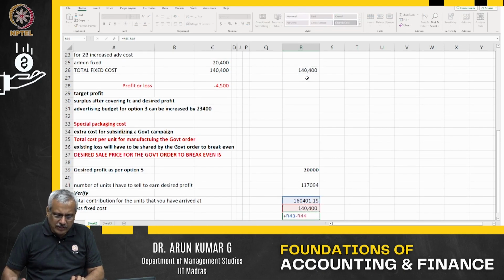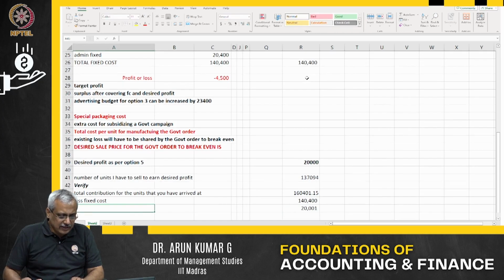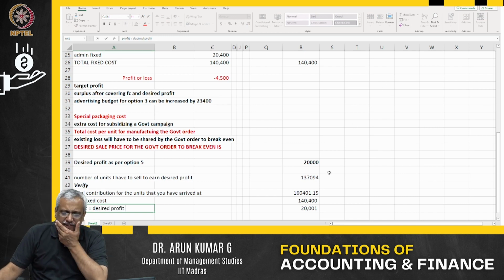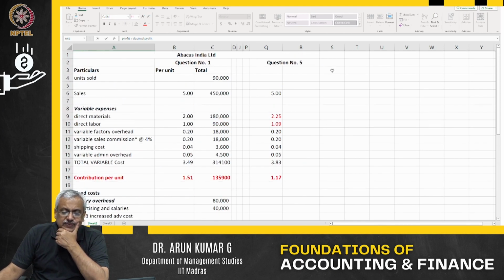The net gain is basically the profit, which is equal to the desired profit. The small difference is because of the decimal. If you multiply 137,094 by the exact figure, you would have got the exact amount. So that is question 5.